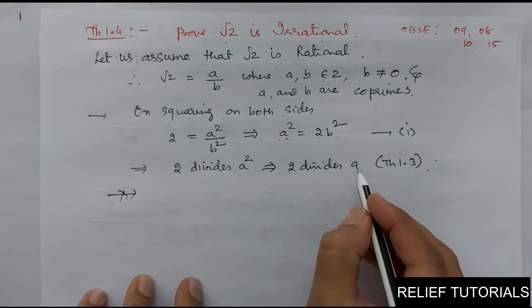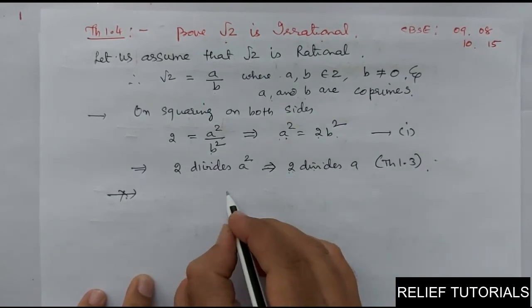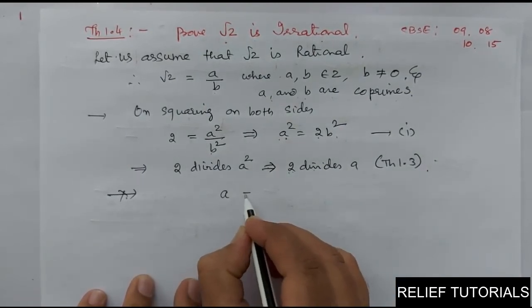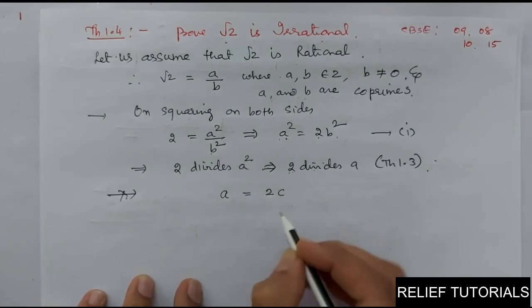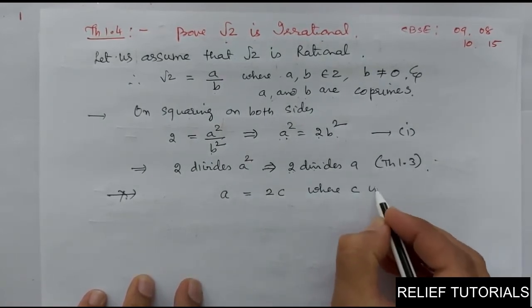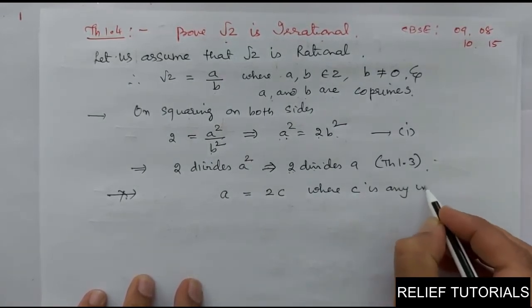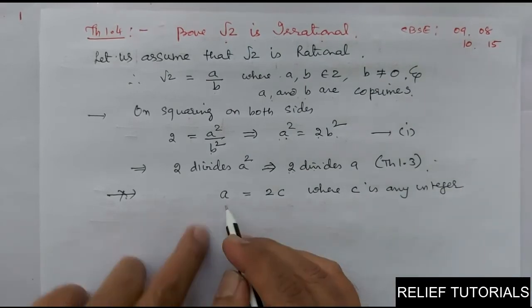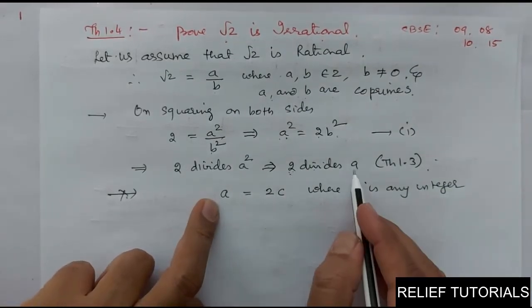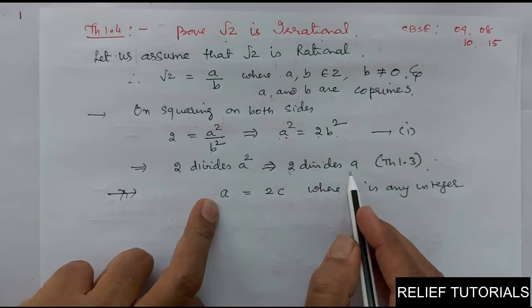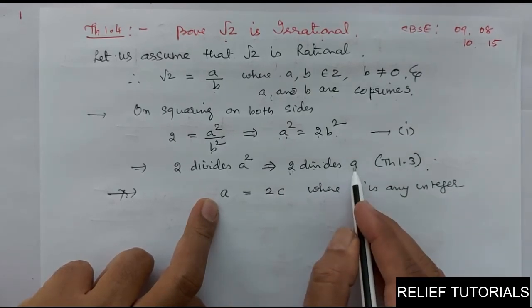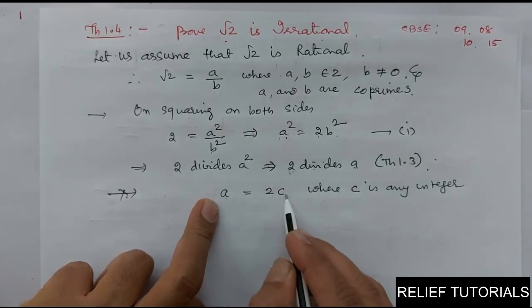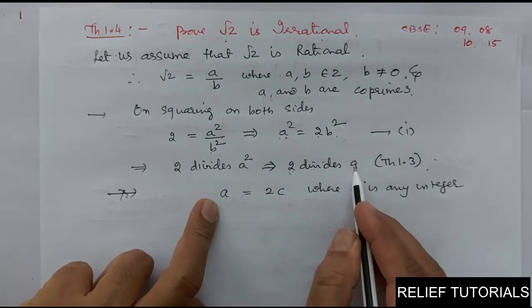So 2 divides a means 2 is one of the factors of a. Therefore I can write a is equal to 2c, where c is any integer. Sir, how do you suppose this? 2 divides a, so 2 is one of the factors of a. So I can write a as a multiple of 2. Why? Because 2 is a factor of a.